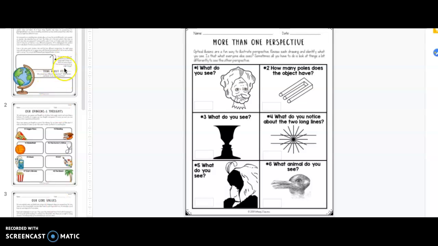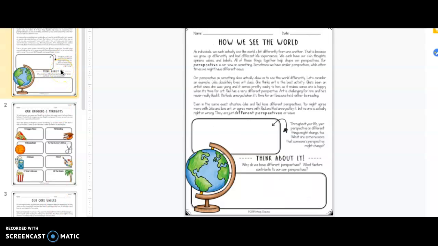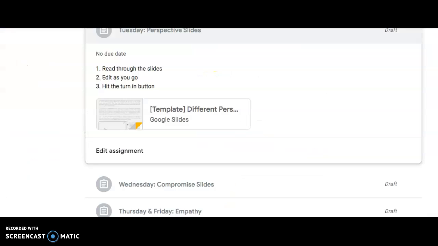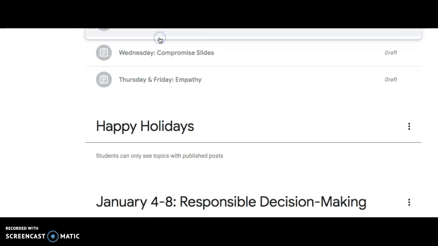If you have any questions on any of these worksheets, please sign up to Zoom with me and I can cover what the expectations are and clarify for you. Again, when you're done, you can hit the turn in button.